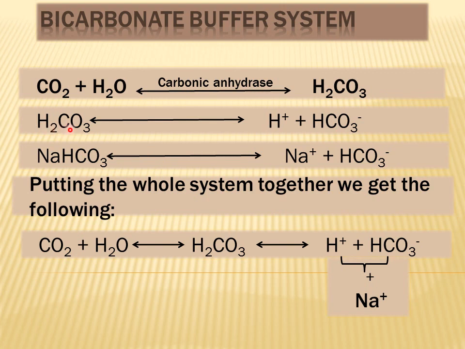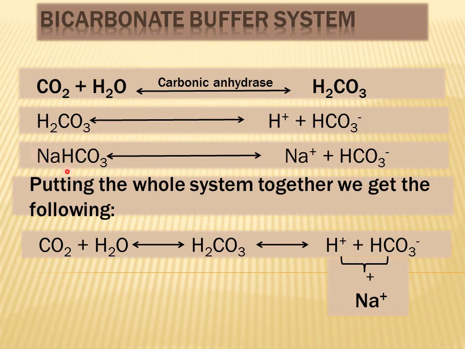So carbonic acid, as it is a weak acid, can dissociate weakly into hydrogen ions and bicarbonate ions, but this dissociation is not complete, or it is not 100%. That is why carbonic acid is a weak acid.